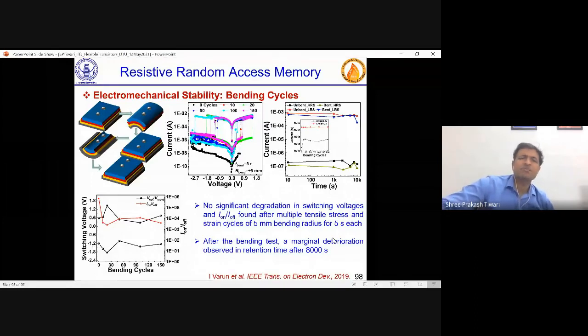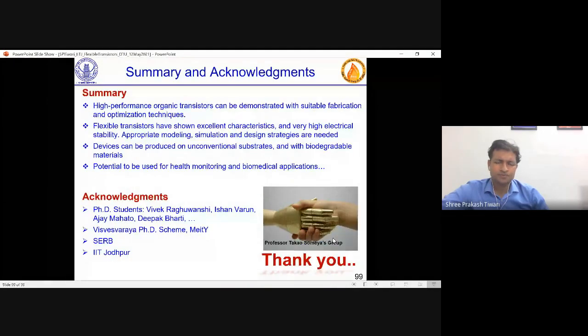We don't say that these are the best devices which could be produced, but a lot of decent devices with repeatability higher than 1000 and so on have already been produced. The problem with RRAM is that many of the RRAM devices which people make die out in a few cycles. So that is the problem, and we are working on that also.